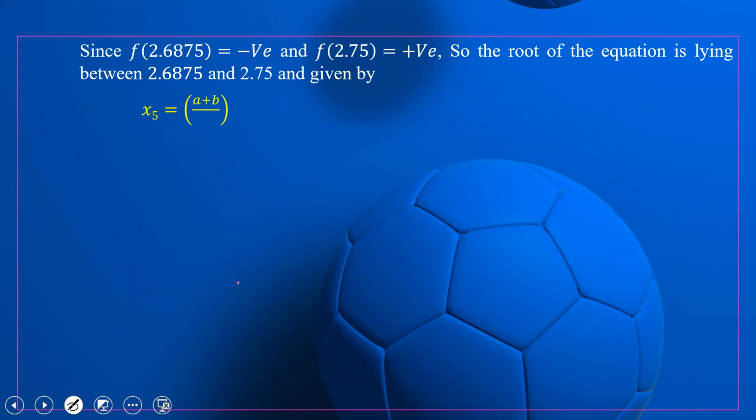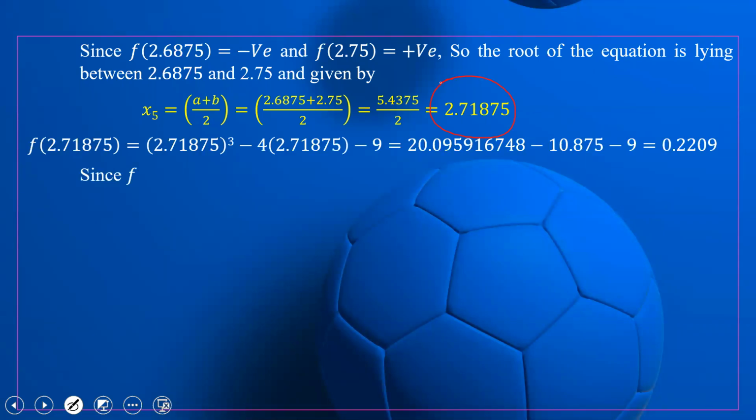Since f of 2.6875 is negative and f of 2.75 is positive, the root of the equation is lying between 2.6875 and 2.75, and which is given by this. So again, it is 2.7171875.